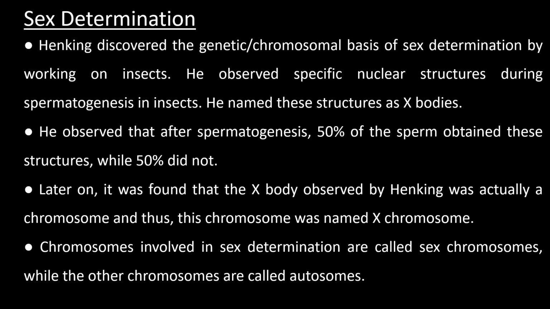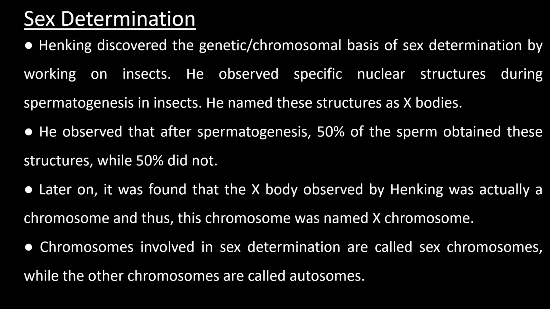Later on, it was found that the X body observed by Henking was actually a chromosome, and thus this chromosome was named X chromosome. Chromosomes involved in sex determination are called sex chromosomes, while other chromosomes are called autosomes. In human and in many other animal species, sex is determined by specific chromosomes.